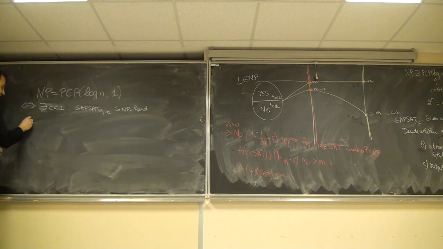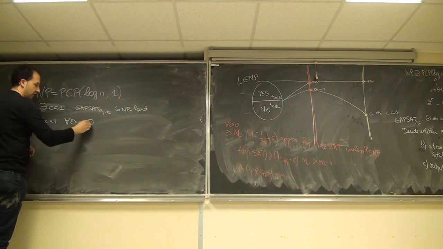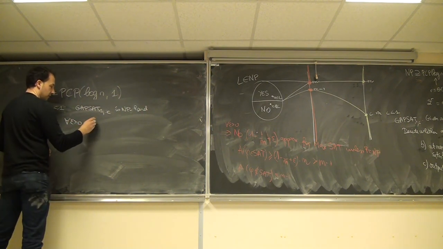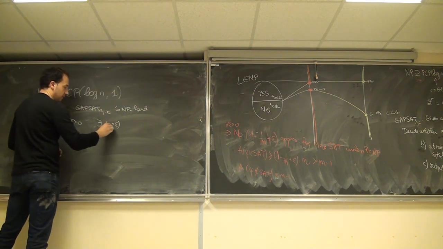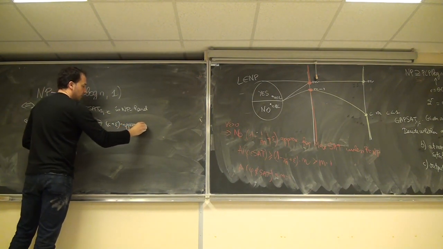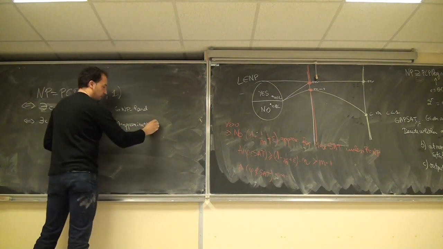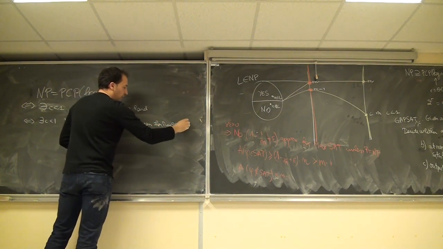For the same reason as I mentioned before, this is equivalent to: there exists a C less than 1 such that for all epsilon positive, if there exists a C plus epsilon approximation, a polynomial time approximation for MAXSAT, then P equals NP.